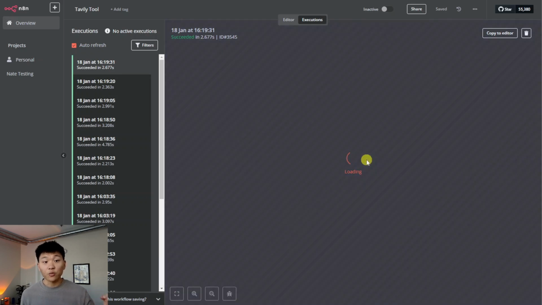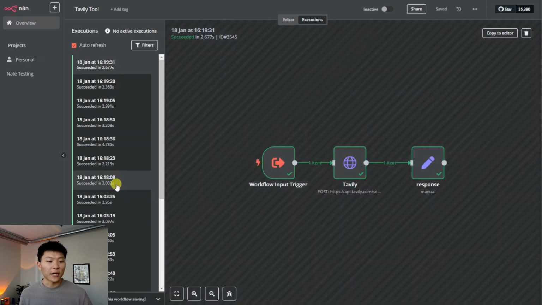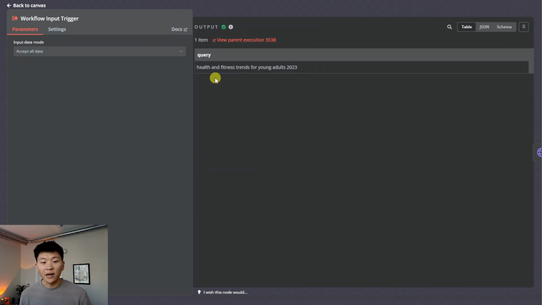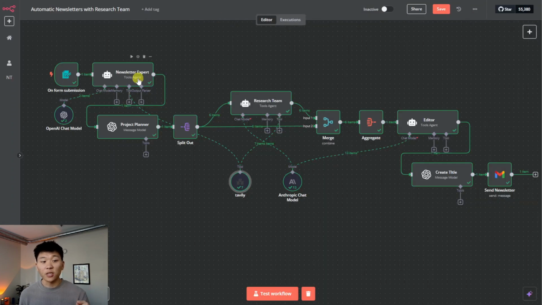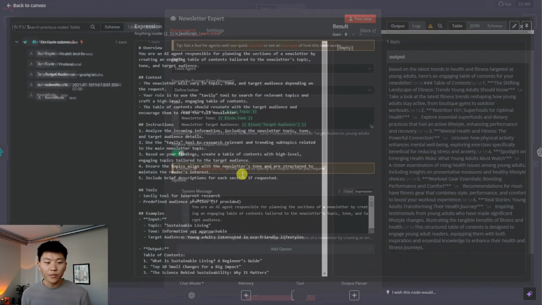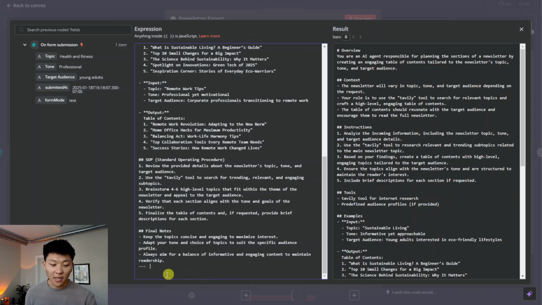For that previous run that we just did, it ran 7 times, I believe. So 1, 2, 3, 4, 5, 6, 7. These are the 7 runs, and we can just see real quick. The first one came through and was health and fitness trends for young adults 2023. The mistake here is that this was sent by the newsletter expert because it was trying to get some trends to make a good table of contents. And now I realize in here, we also need to give this guy the current date and time.